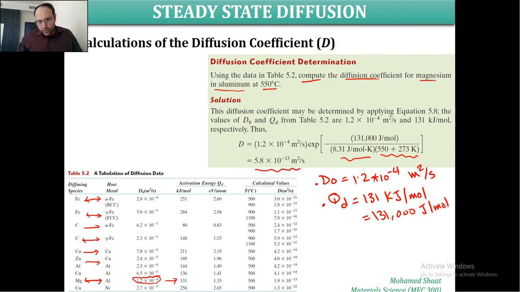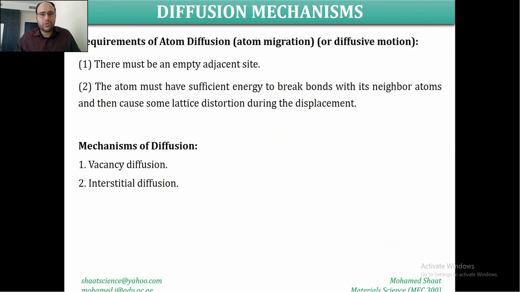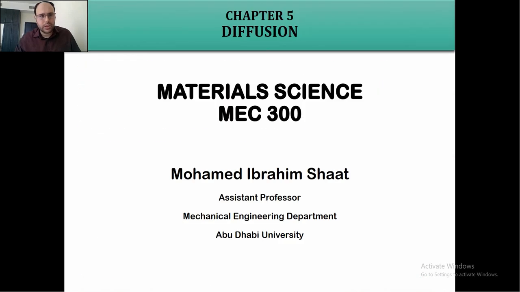Alright, so that's it for chapter 5. We are not going to cover any more in this chapter. Again, the objective here was to discuss diffusion. The key point is to understand what diffusion means, and to practice how we can do some simple calculations about the diffusion flux, especially for steady state diffusion.